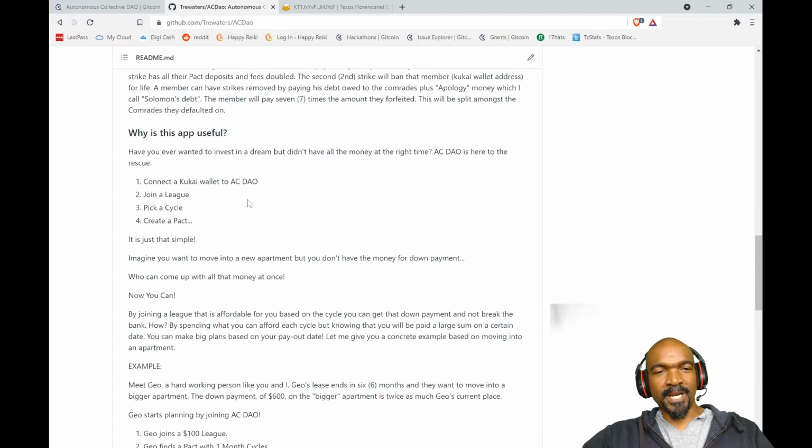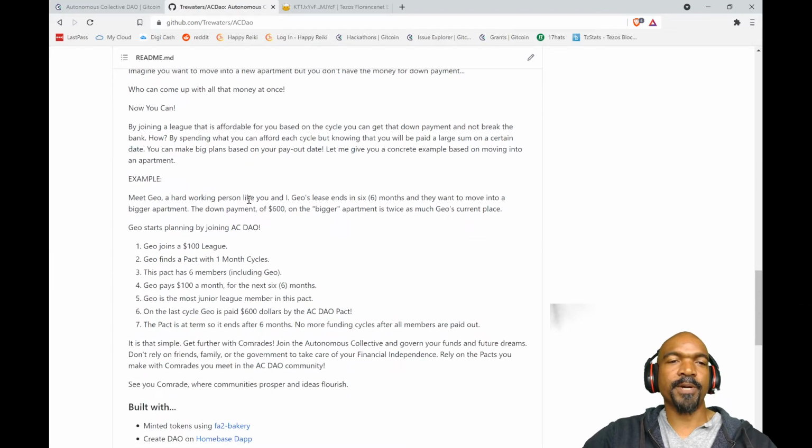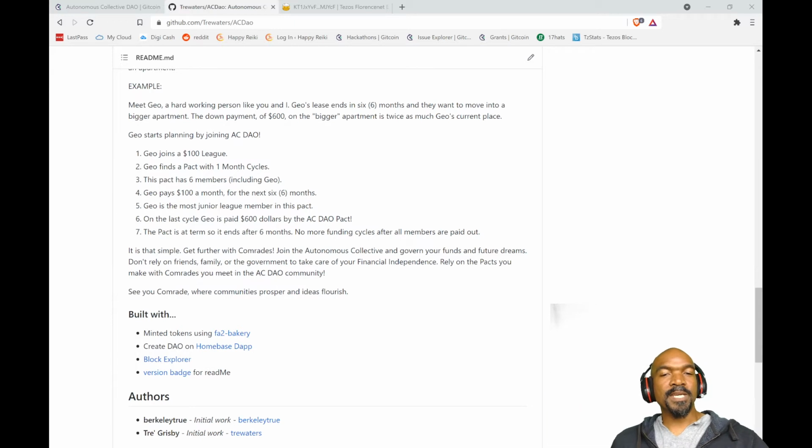So there's a bigger DAO, and then members of that bigger DAO can create pacts, which are where the funding essentially happens. The greater DAO manages insurance and helps order payments. The insurance is if something happens to one of the members and they can't pay their cycle, then the DAO gets insurance, and the DAO takes about 10% of the league amount in order to fund the insurance. So there's a few things in the tokenomics to help cover unexpected losses.